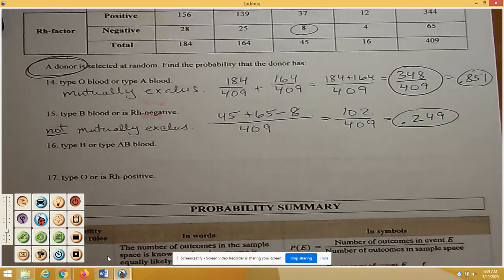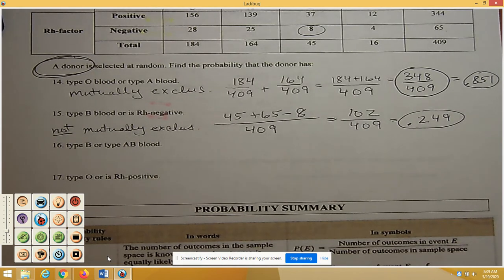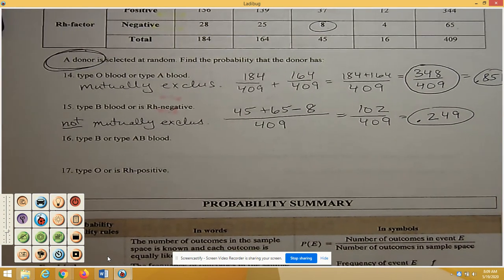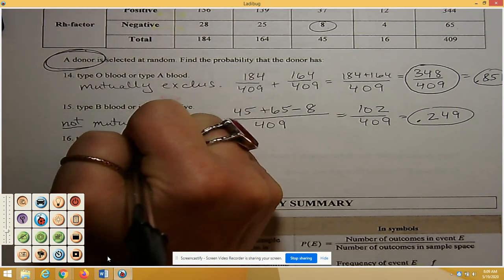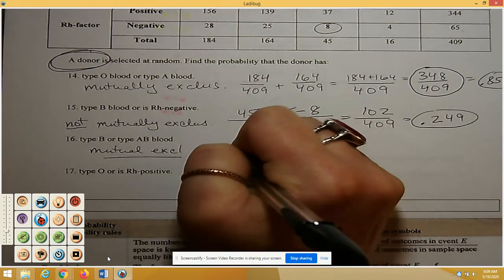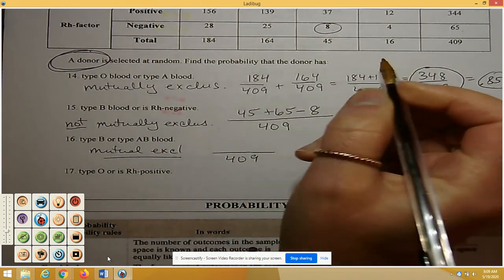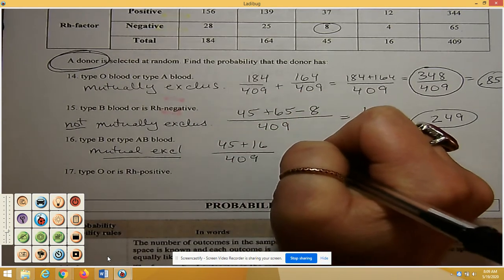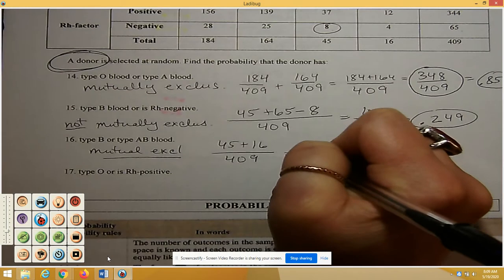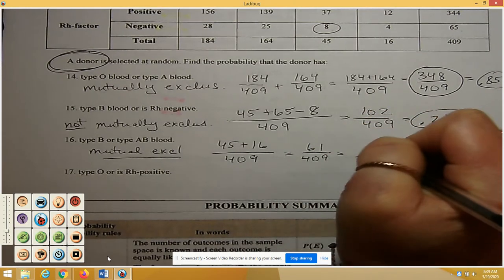The next one, why don't you go ahead and try 16 and 17 if you feel comfortable with that, and pause the video. All right, for 16, type B or type AB blood, these are mutually exclusive. So then we would just do out of the 409, type B is 45 individuals, AB is 16. So when you add those up, you're going to get 61 out of 409, which is 0.149.